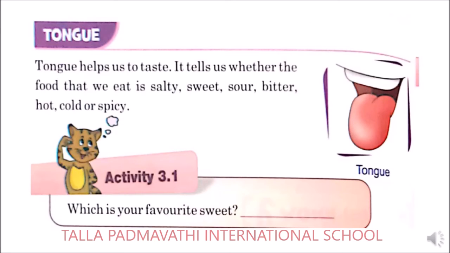Next it comes for tongue. So tongues help us to taste. It tells us whether the food that we eat is salty, sweet, sour, bitter, hot, cold or spicy. These all feelings will be identified with the help of our tongue. Isn't it, children? If you are eating any food, you will be able to say the taste of it, like if it is sweet or salt, or if it is bitter or hot or cold, can be identified with the help of our tongue.